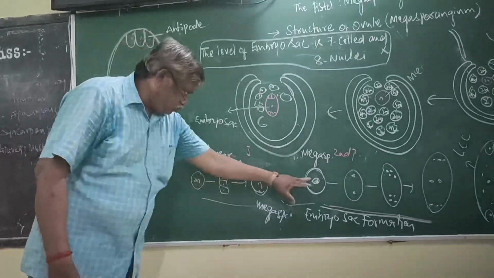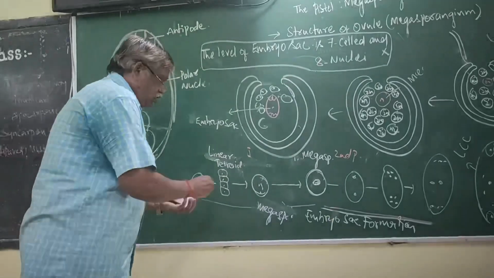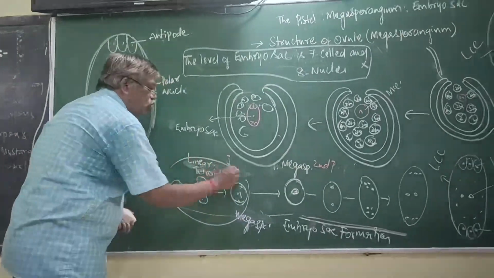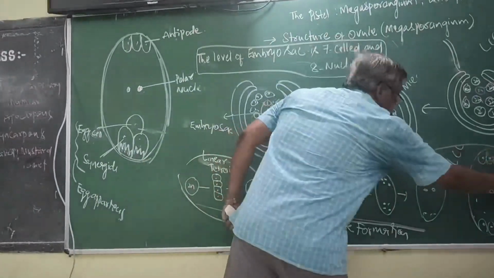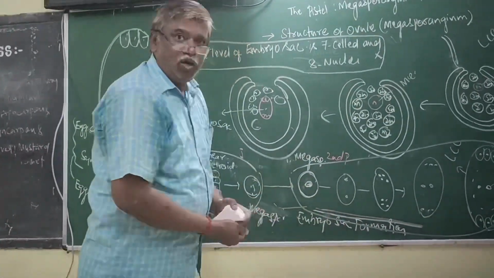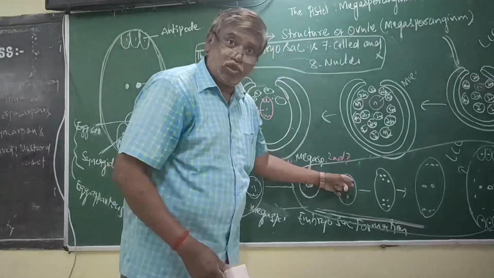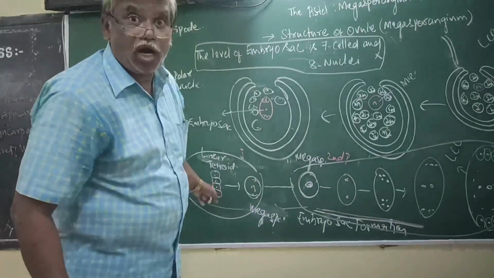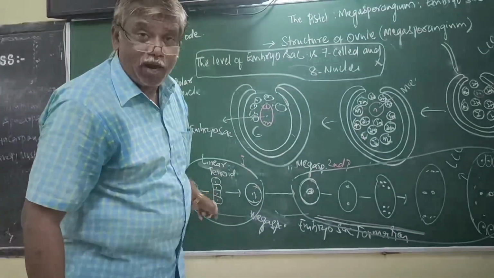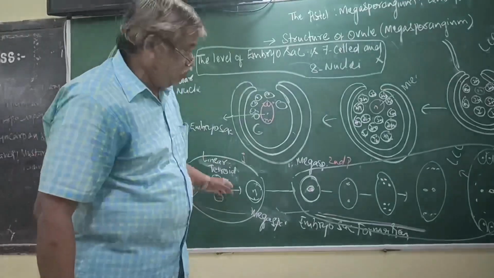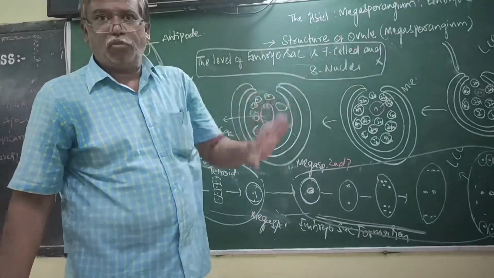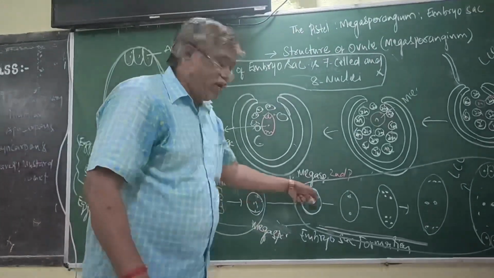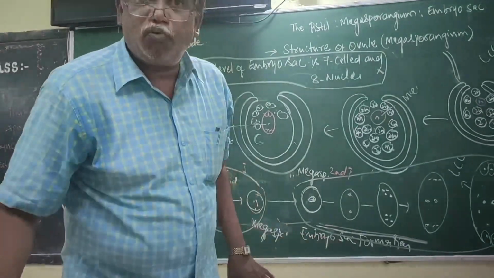It is one step, called Megasporogenesis. The other is called Embryo sac formation. If these 2 events are completed, the egg will be formed. Without these 2 events, there is no egg formation.